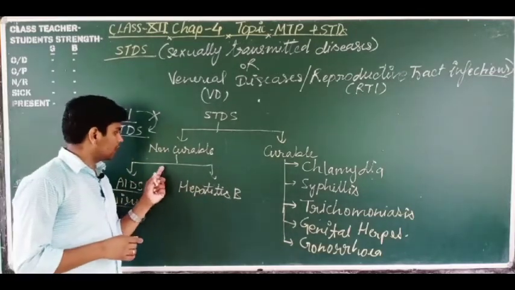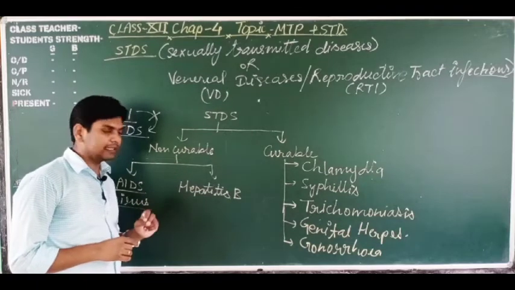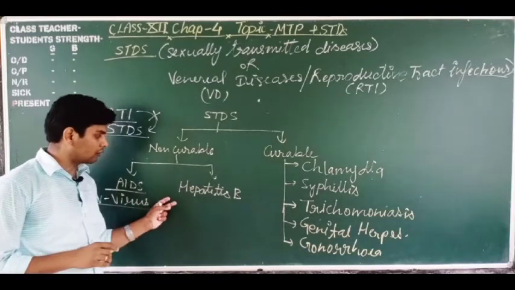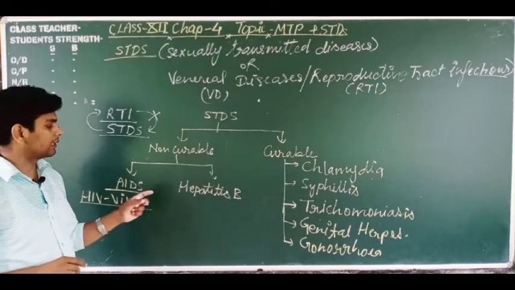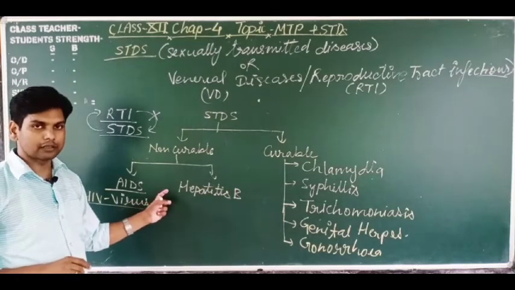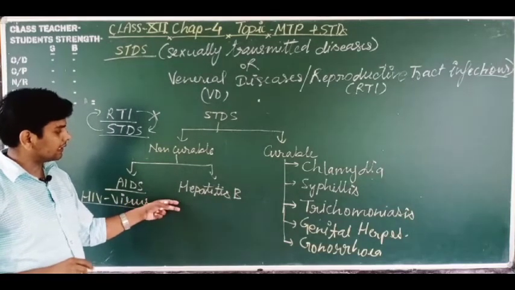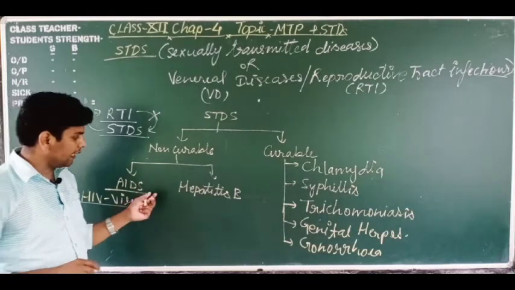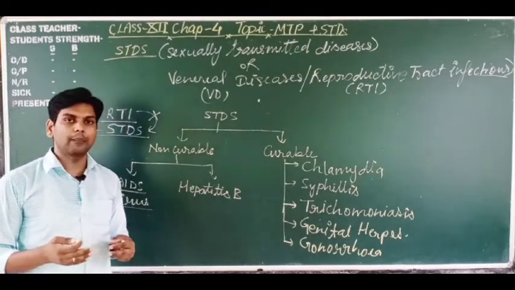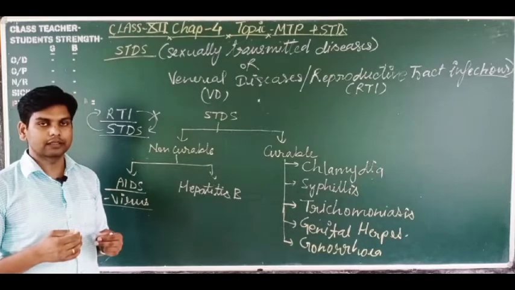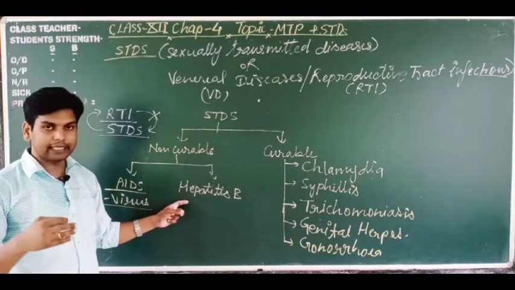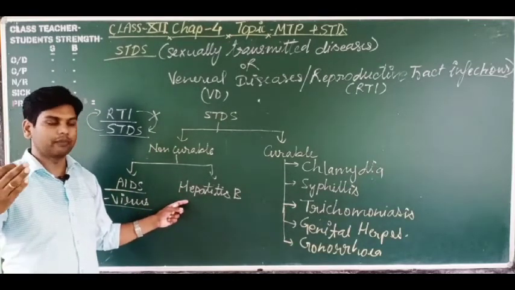Next one is hepatitis B. Hepatitis B is also a viral disease, caused by the hepatitis virus. If it is transmitted through sexual intimacy, this is hepatitis B, and you know hepatitis very well.